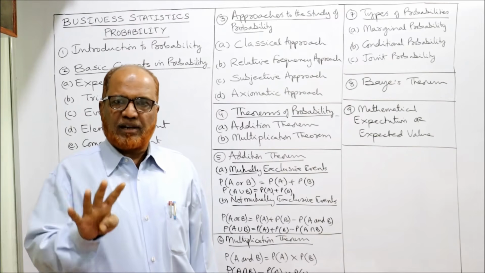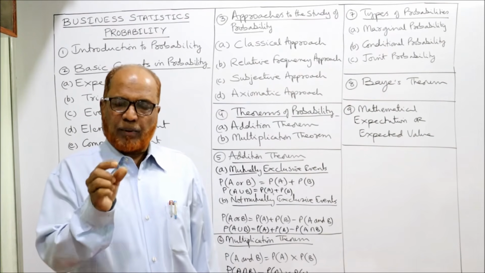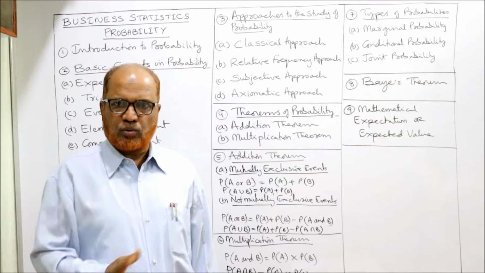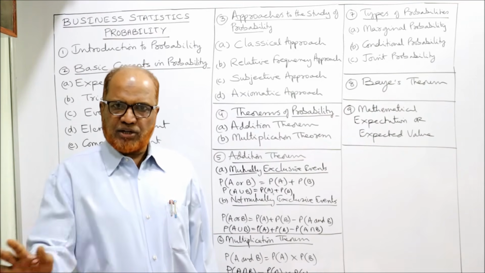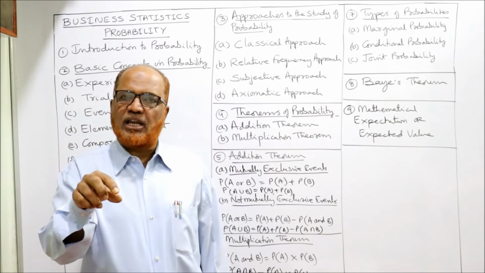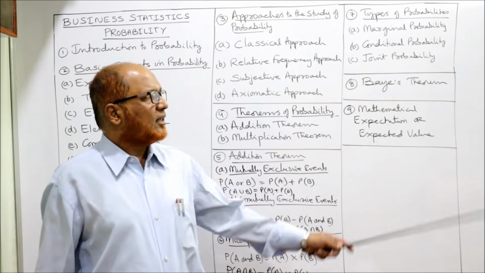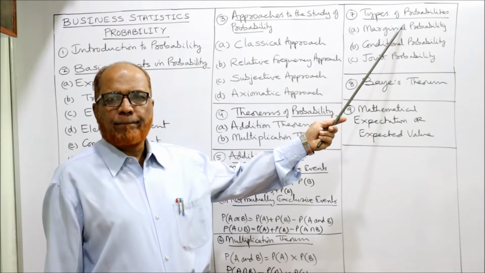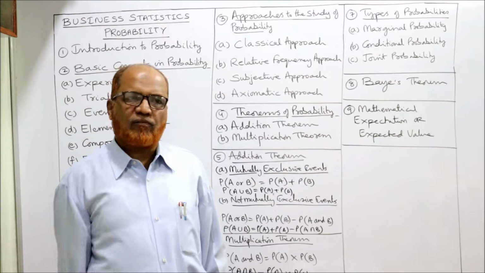So how many kings are there? 4 kings are there in the pack. The probability of drawing a king is 4 by 52. That's it. No condition is attached. तो ऐसा probability जो कोई condition के ऊपर attached नहीं है, simple probability है, that is called marginal probability. Number of favorable cases divided by total number of outcomes.